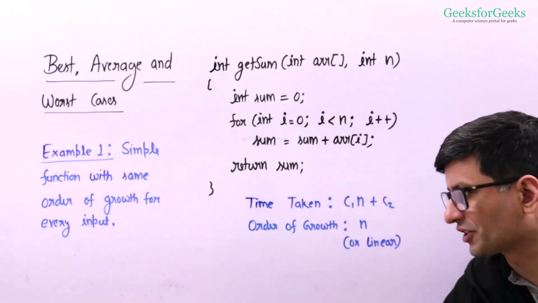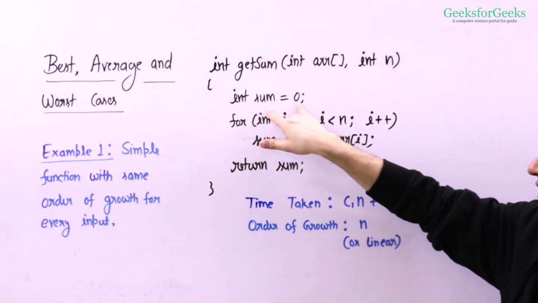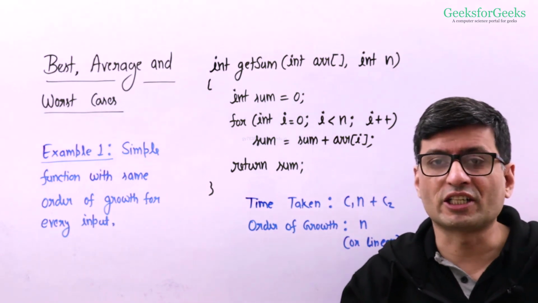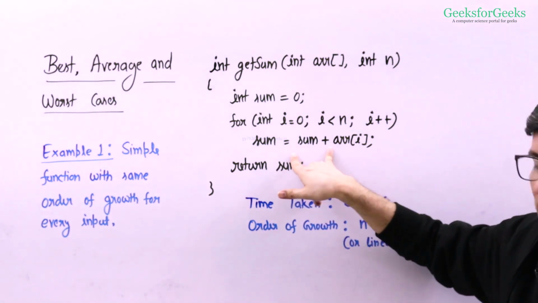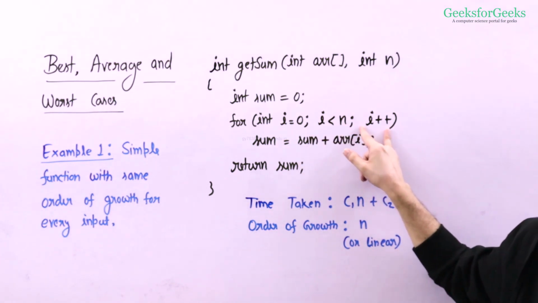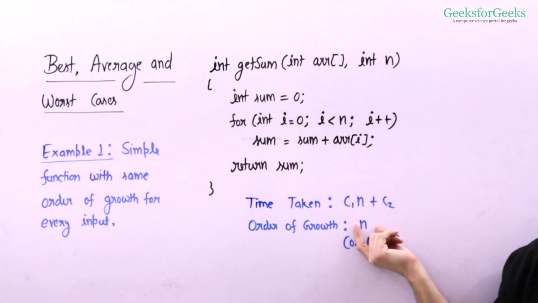The time taken by this function is clearly c1n plus c2. There are certain things that we are doing a constant number of times, like this initialization, and returning the sum at the end. And then there are certain things that we are doing a linear number of times: this statement is being executed linear number of times, this condition is being checked linear number of times, and this increment is happening linear number of times. So we have c1n plus c2, and the order of growth can be easily seen as n.